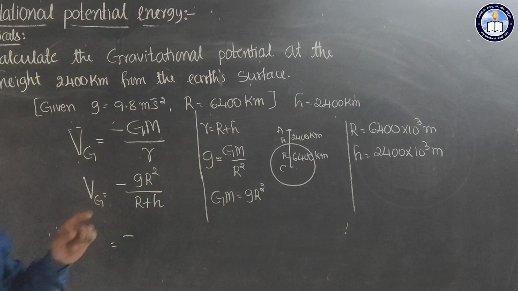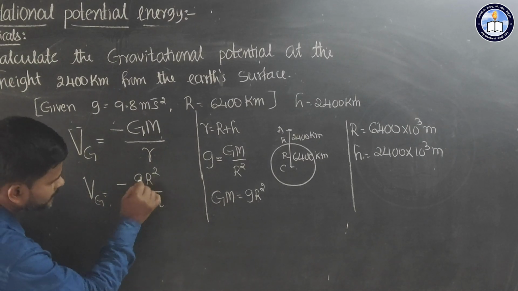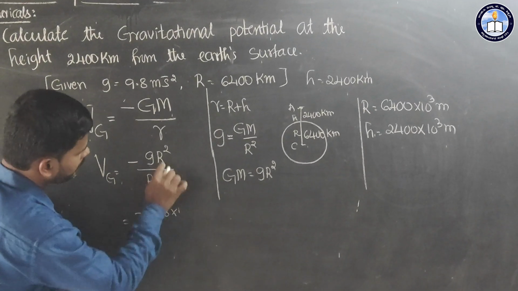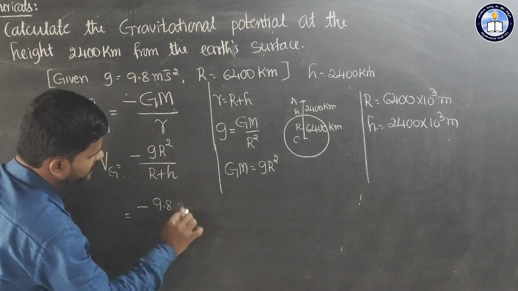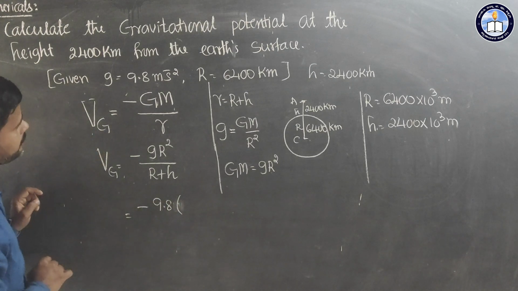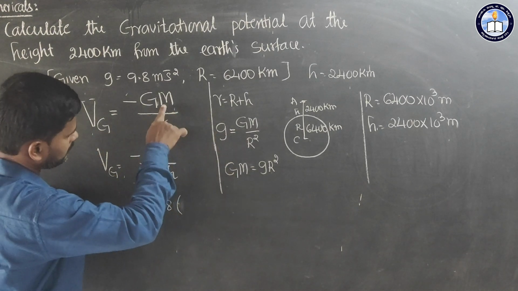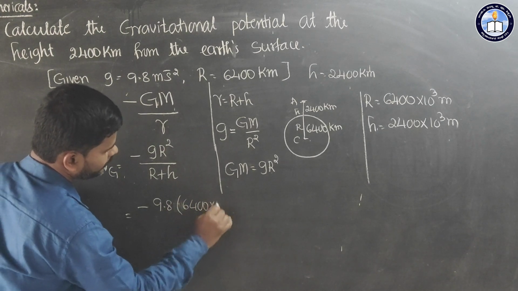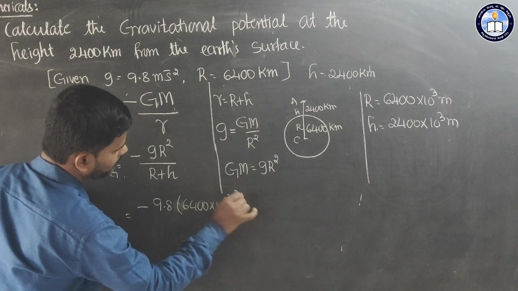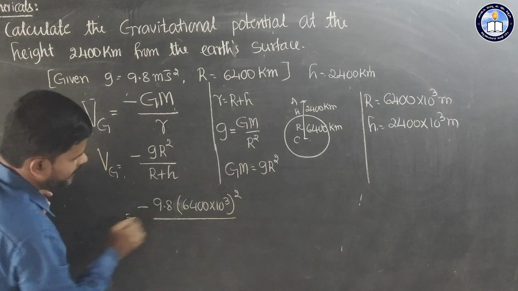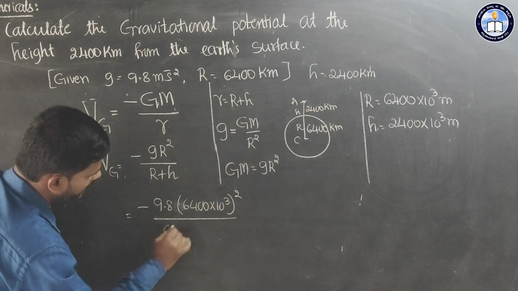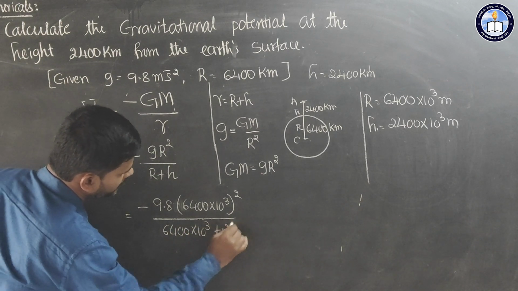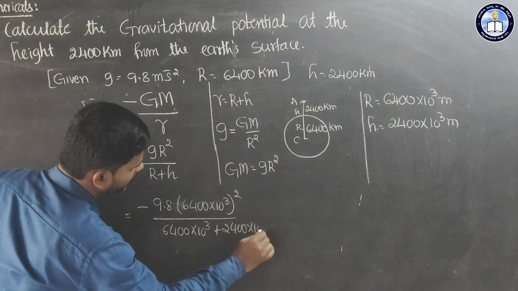Now I will substitute these values in the formula. So this is your 9.8 into the radius of earth, R is 6400 into 10 to the power 3, whole square, divided by R, that is 6400 into 10 to the power 3 plus 2400 into 10 to the power 3.